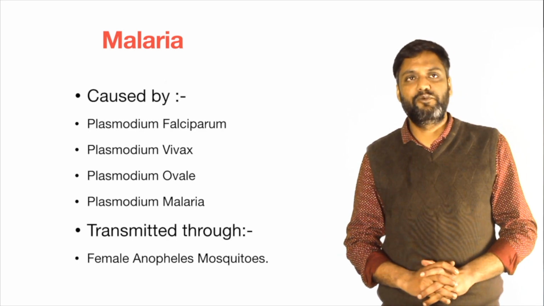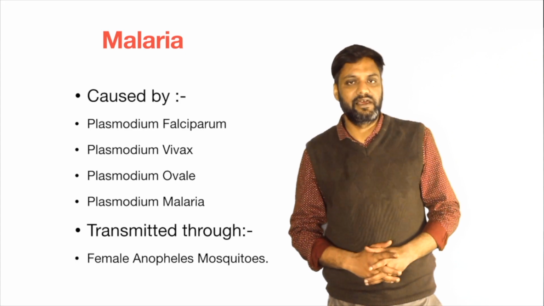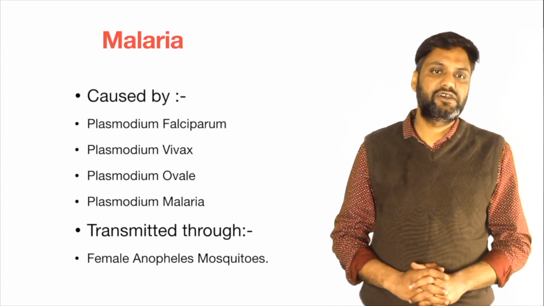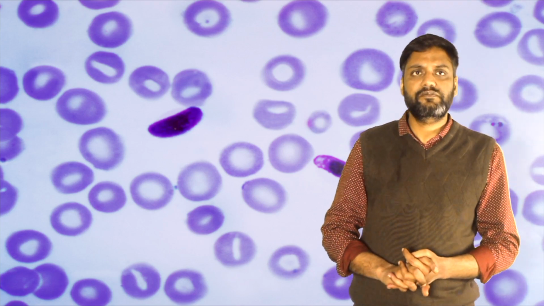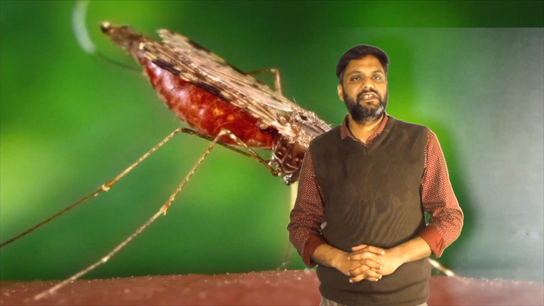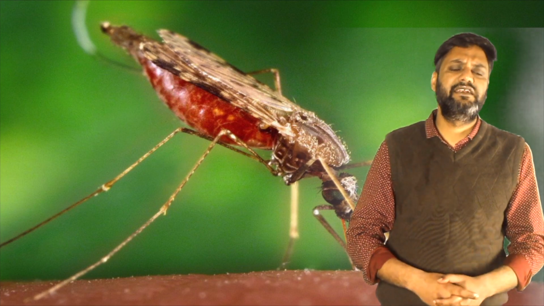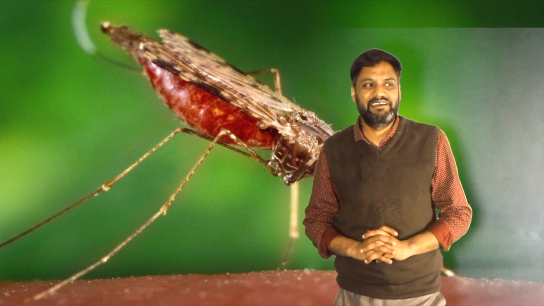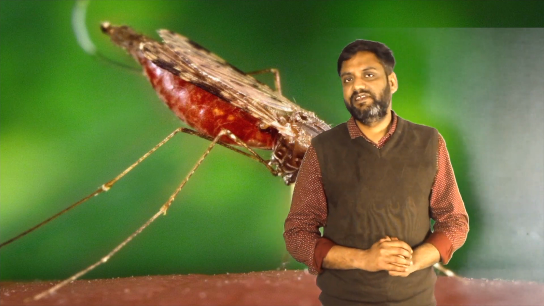Mostly Plasmodium falciparum causes malaria. Malaria is transmitted from one person to another, community to community and country to country by the infected female Anopheles mosquito.